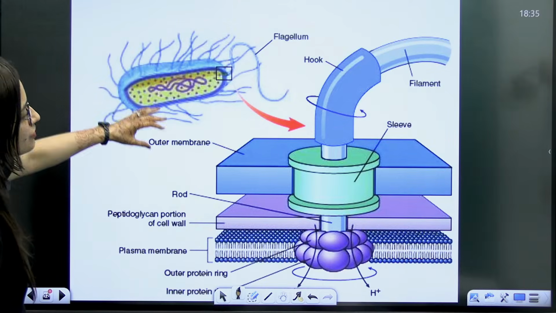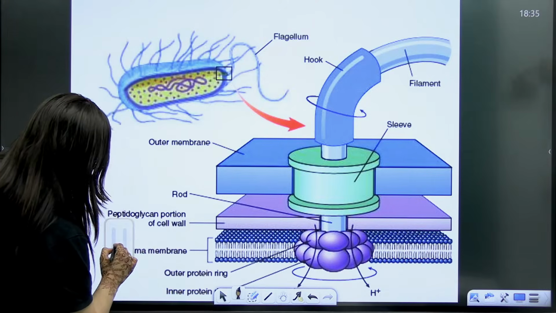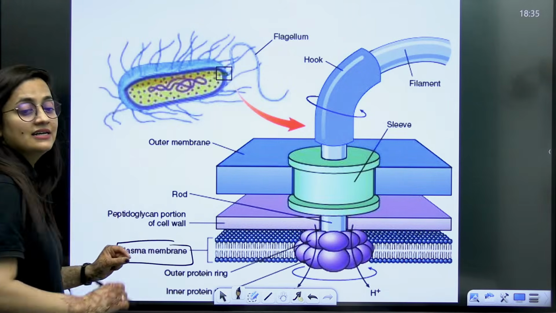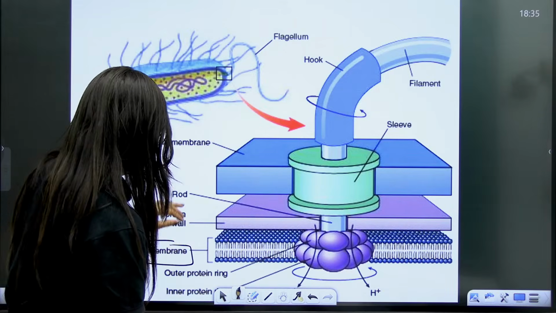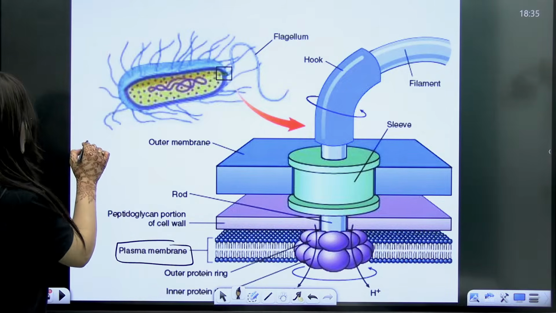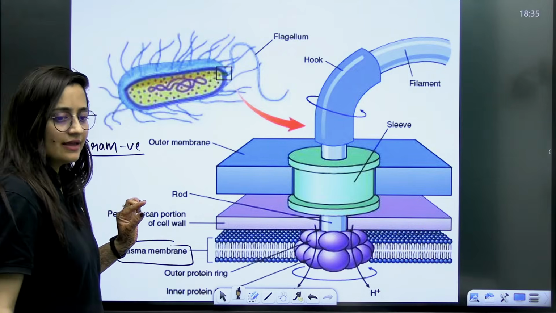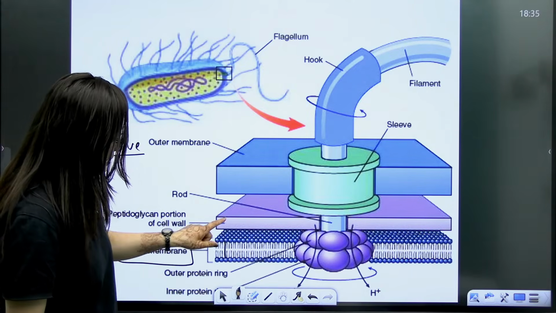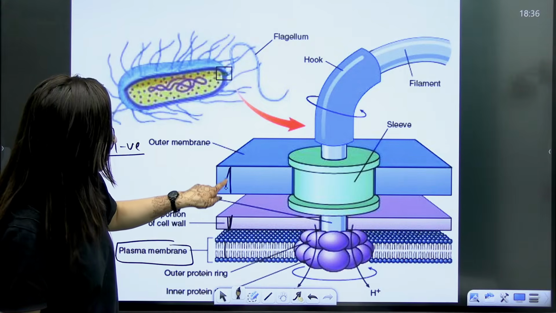Now, when you look at the structure of the flagella, firstly, look at this part. This is the plasma membrane. This is actually a gram-negative bacteria. How can we say that? It has the plasma membrane, it has the thin peptidoglycan, plus it has one more outer membrane.